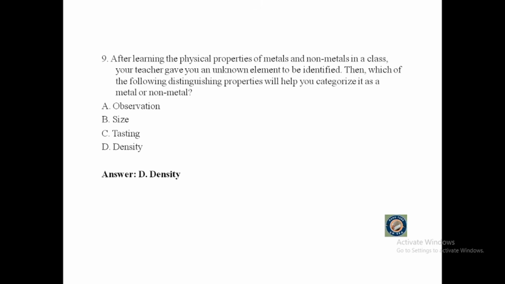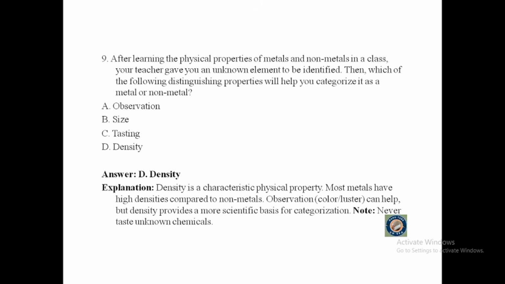The correct answer is density, because density is a characteristic physical property. Most metals have high densities compared to non-metals. Observation, which is color or luster, can help, but density provides a more scientific basis for categorization. Note: never test unknown chemicals.